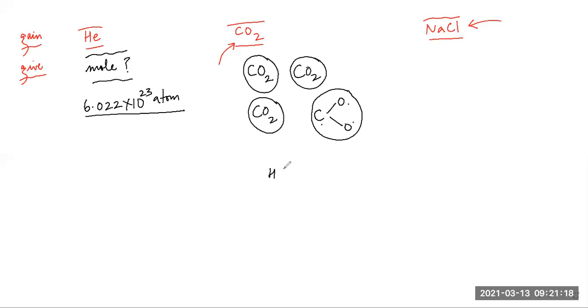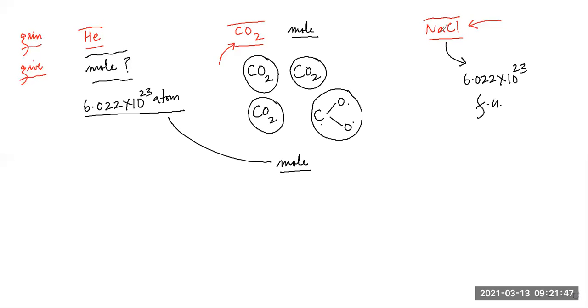All right. So now 1 mole of CO2 would contain again these many molecules of CO2. And students, 1 mole of NaCl would contain again 6.022 into 10 raised to power 23 formula units of NaCl, right?